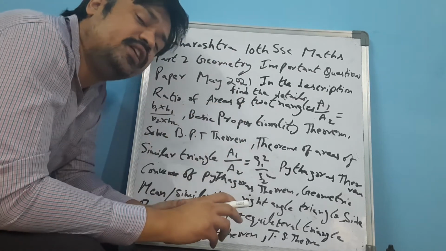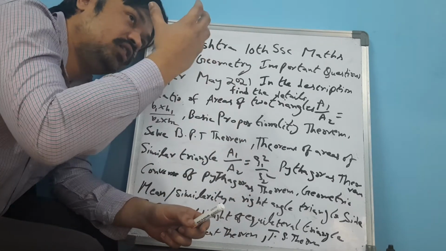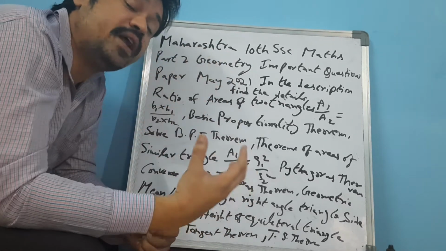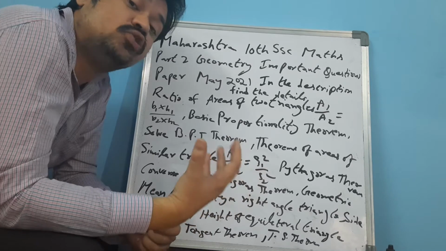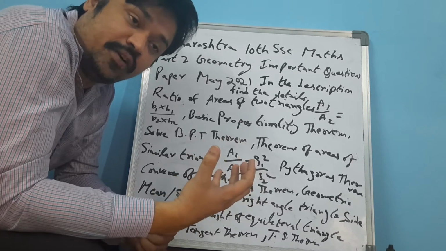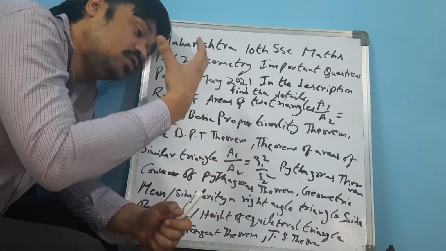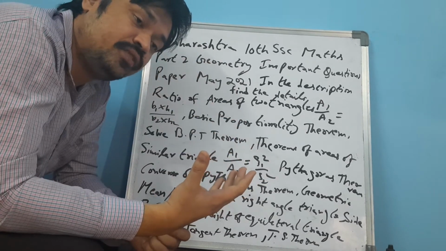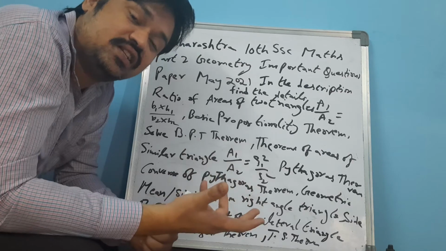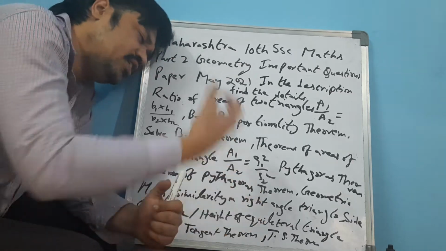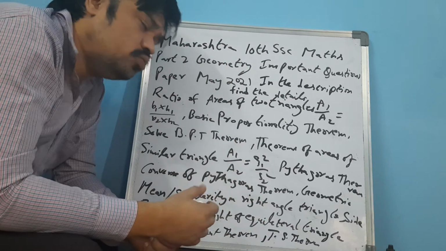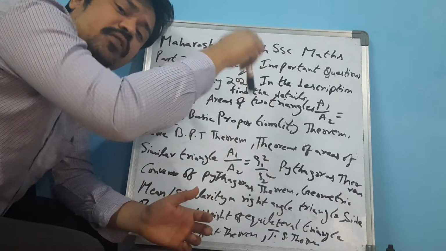The most important thing is what kind of problems may appear on the Maths Geometry paper for May 2021. All those topics, questions, diagrams, each and every point you can find in the description below of this video.